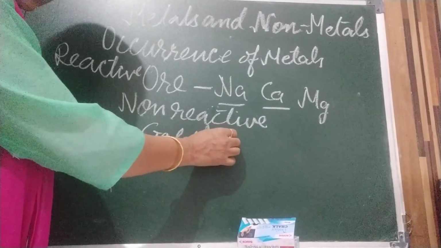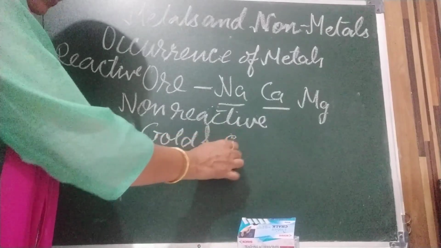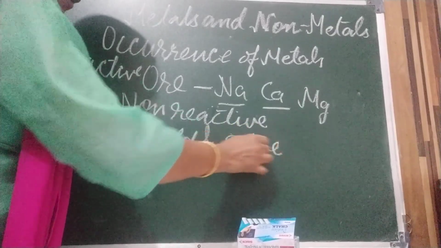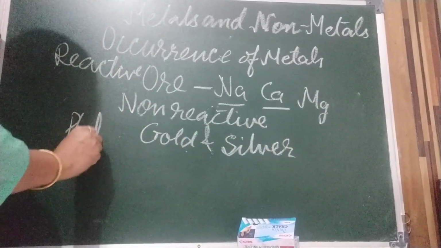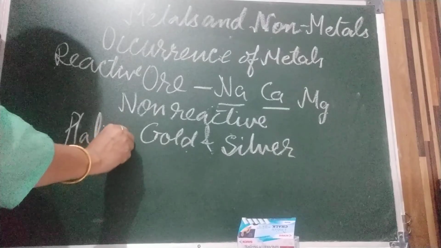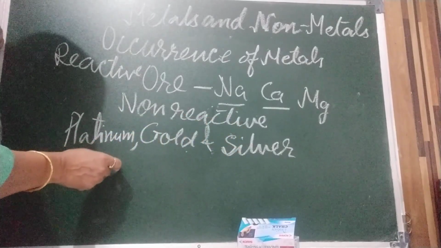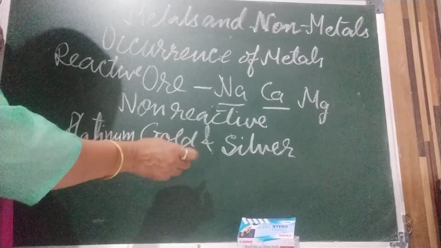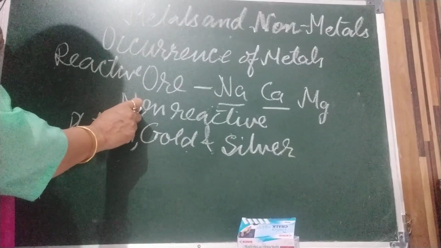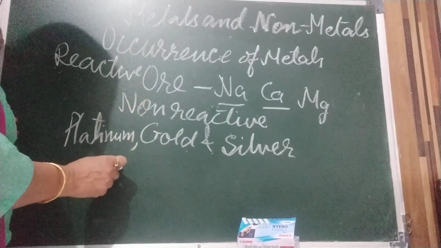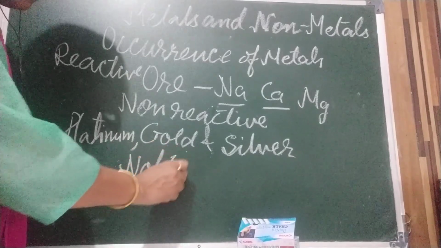Some metals like platinum, gold and silver are found in free state. They are not very reactive, or we can say they are non-reactive. They are found in free state in nature, and we call them noble metals. What do we call them?